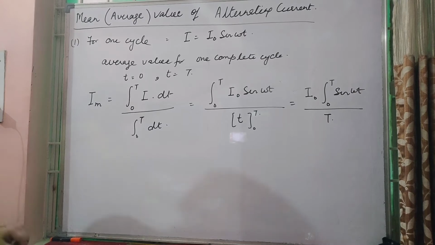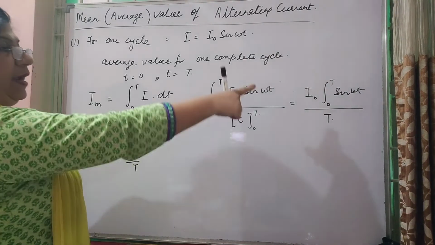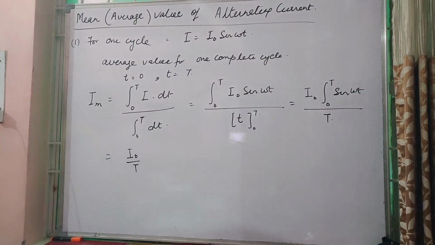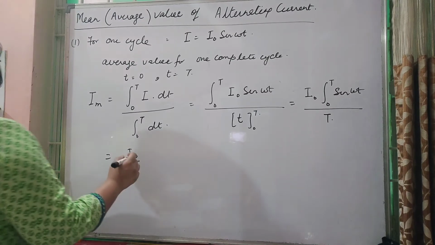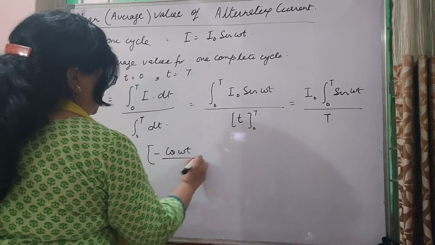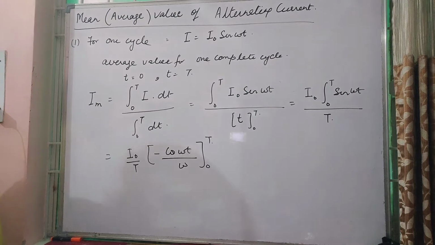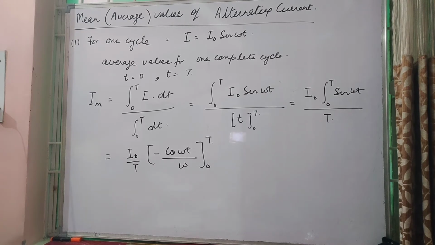Then when we are integrating I naught upon T, हमने यहाँ रख दिया, integrating sin omega t. Now sin omega t integrated form, the value will be minus cos omega t upon omega, 0 to T. This will be the integration of sin omega t. Please check with your integration table, or I'm expecting you to know this.